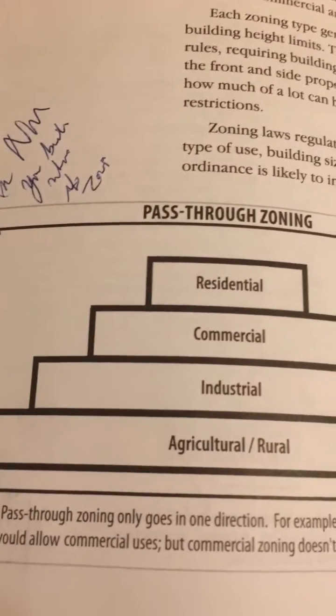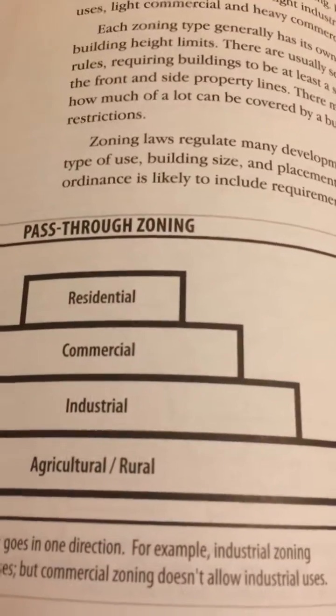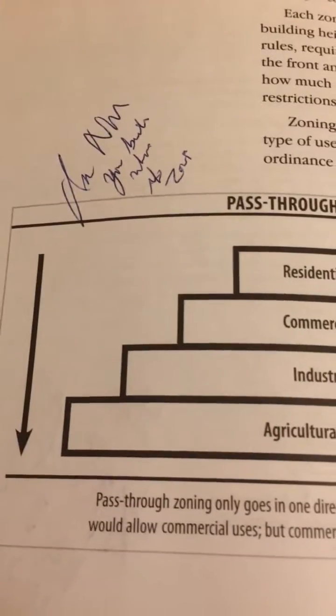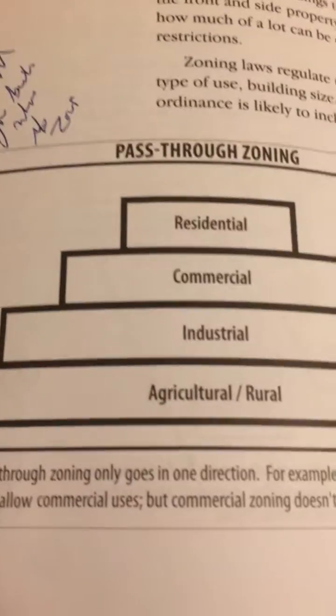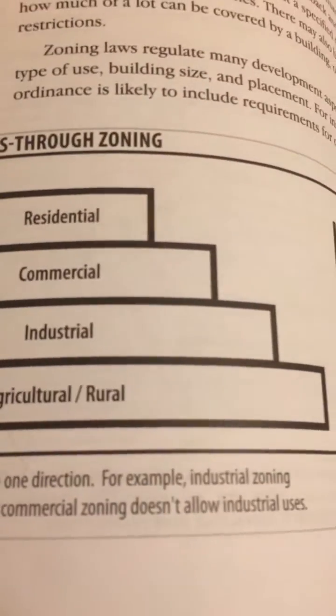Pass-through zoning only goes in one direction. For example, industrial zoning would allow commercial uses, but commercial zoning doesn't allow industrial uses. Page 113.